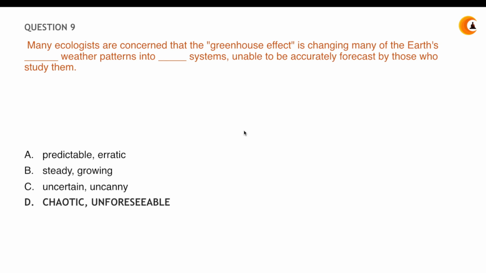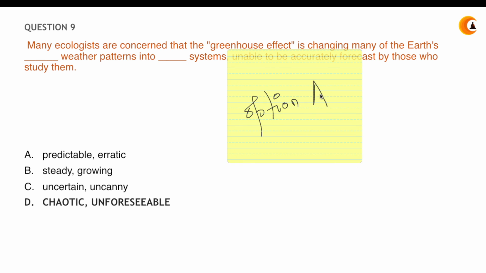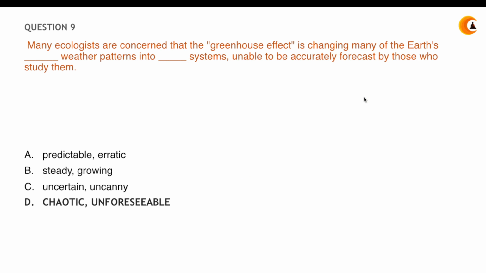Great. If I consider the others, steady weather: I don't think weather is a steady thing, but weather is something that can be predicted. Uncertain weather: it is uncertain now, it's not able to be predicted properly. So uncertain belongs in the second blank, not here. Here it should be something certain. Had it been certain, I would have had to choose between predictable and certain. Chaotic weather isn't something that will fit. So my answer is option A. Clear? That is predictable and erratic.